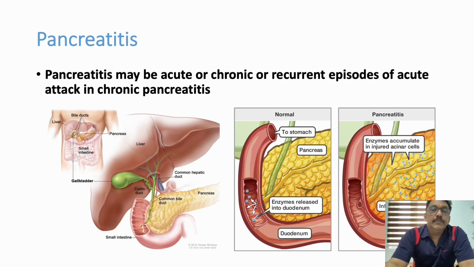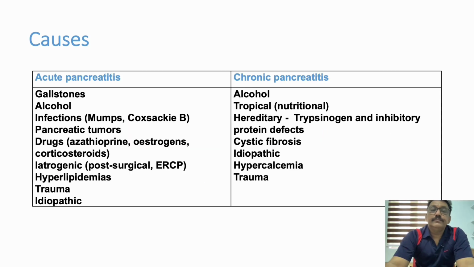Pancreatitis means inflammation of the pancreas. It can be acute pancreatitis, chronic pancreatitis, or acute on chronic. It can be infectious, non-infectious, obstructive; there are various causes also. So pancreatitis means inflammation of the pancreas.